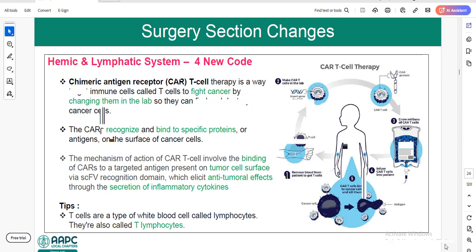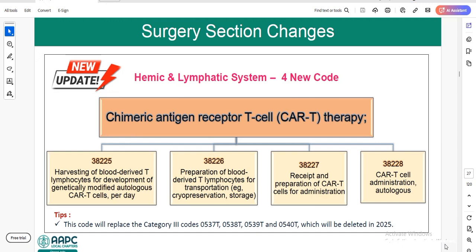So here we have 4 new codes: chimeric antigen receptor T cell therapy 38225, 38226, 38227, 38228. 38225 is for harvesting of blood-derived T lymphocytes for development of genetically modified autologous CAR T cells per day. Here we can use 38225 for the collection and handling of the specimen, and it may be required only once per day, regardless of the number of collections or quantity of cells collected. As we have discussed previously, in the preparation or harvesting stage, the physician removes a few T cells and they will grow those T cells in the lab.